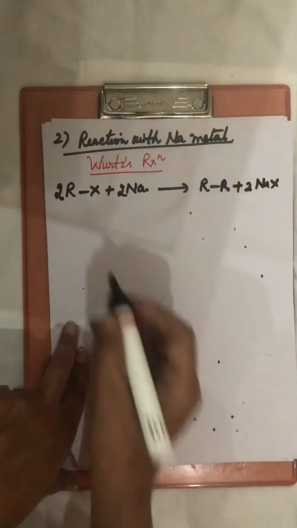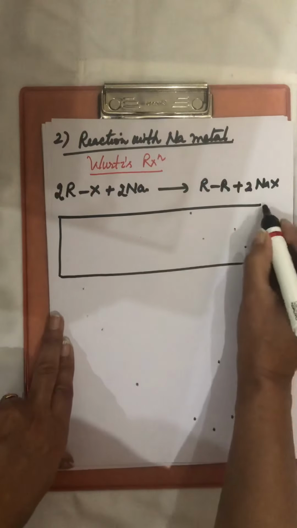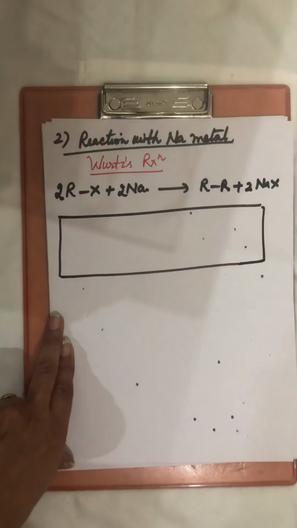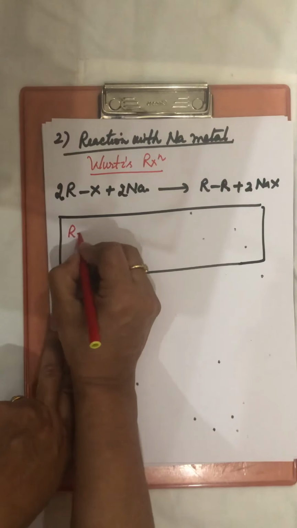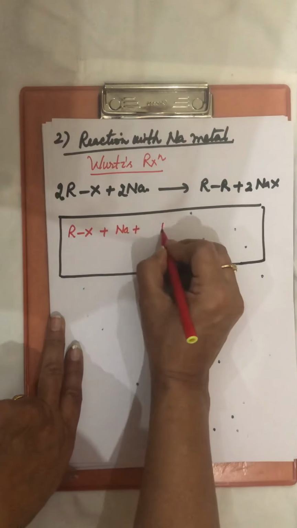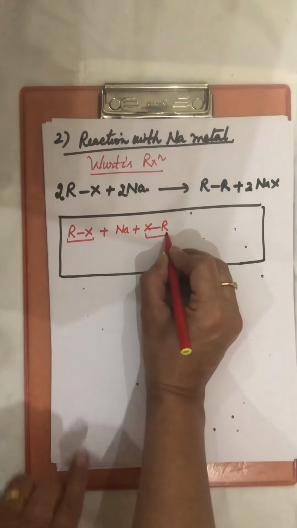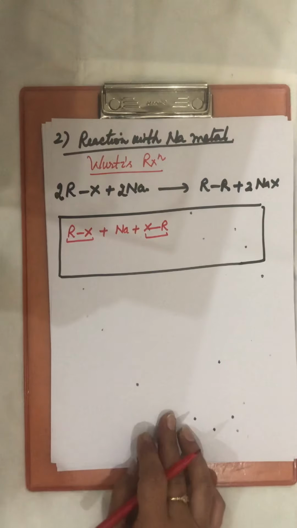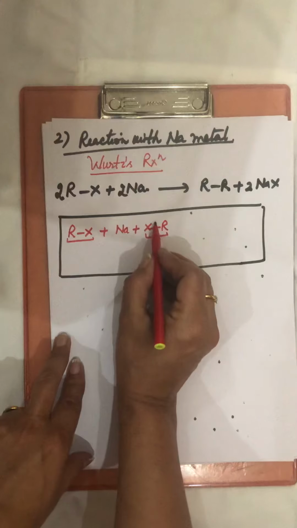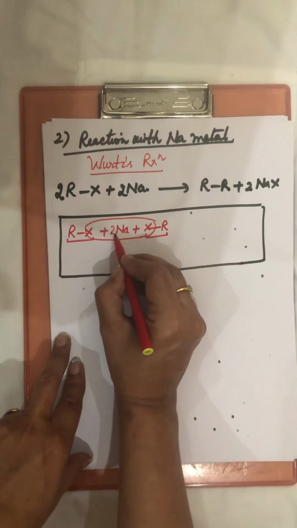Now to understand this reaction, I am taking two molecules of haloalkane and writing these molecules separately like this, RX and RX. It reacts with the sodium metal, and this NaX, like NaCl, NaBr, separates out.